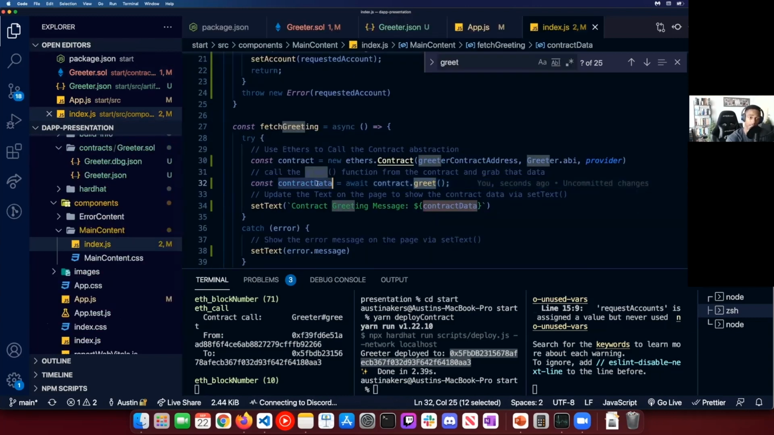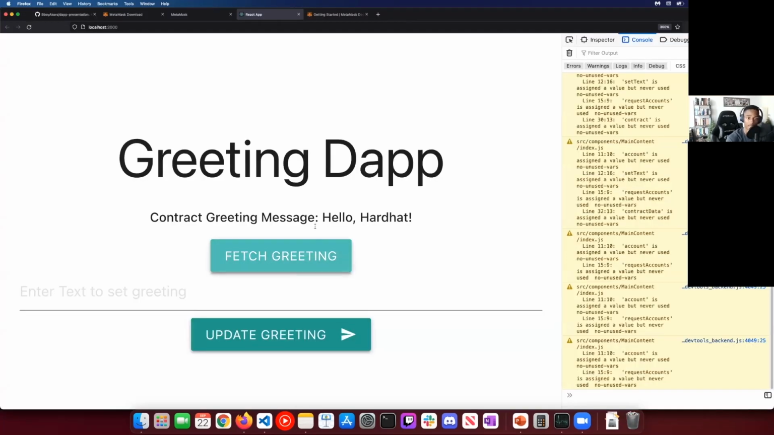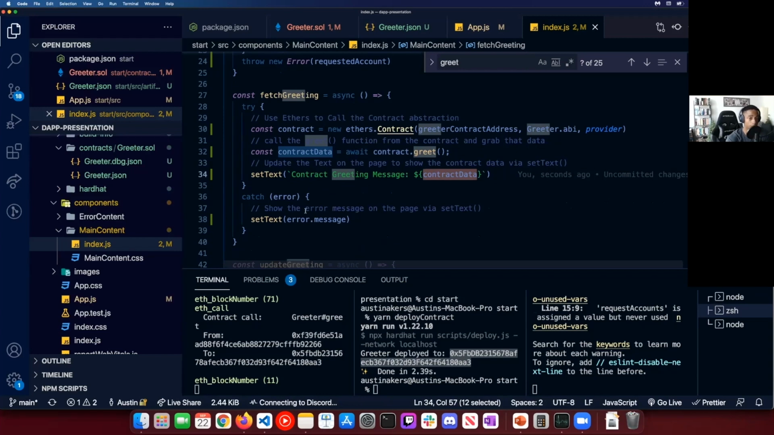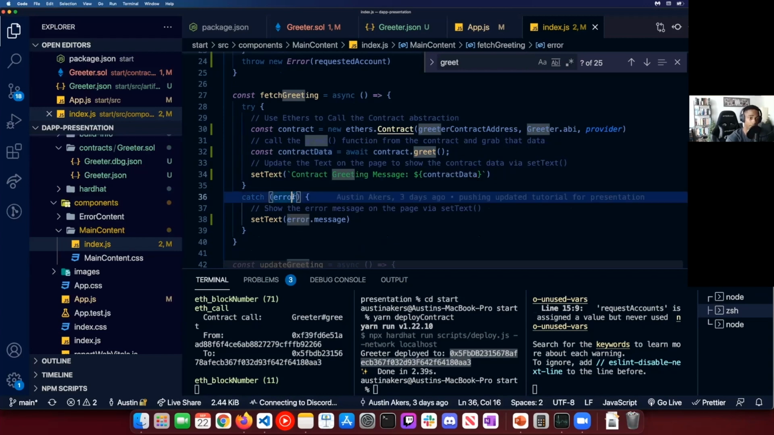And if we click this, we now have that contract data, right? And then from there, we've created a way for us to display that text. The contract greeting message will display the contract data, and that contract data is hello, Hardhat, right? So is everyone following me here at this point? Now, if there's ever an error message, we'll just go ahead and display that error message that we have.